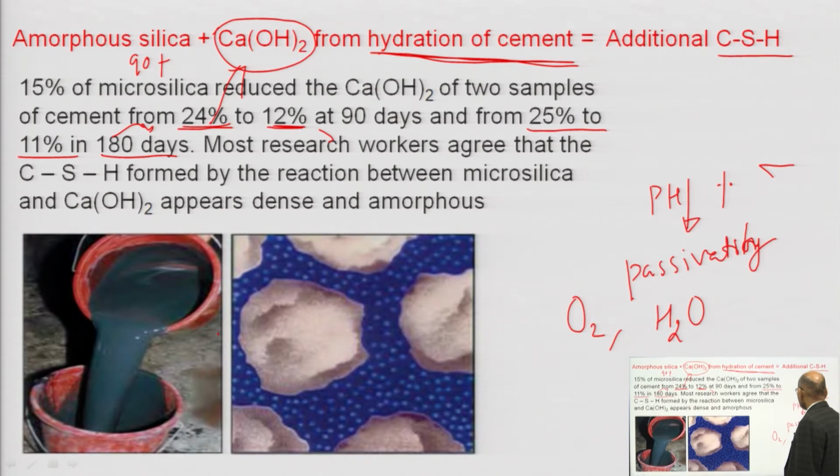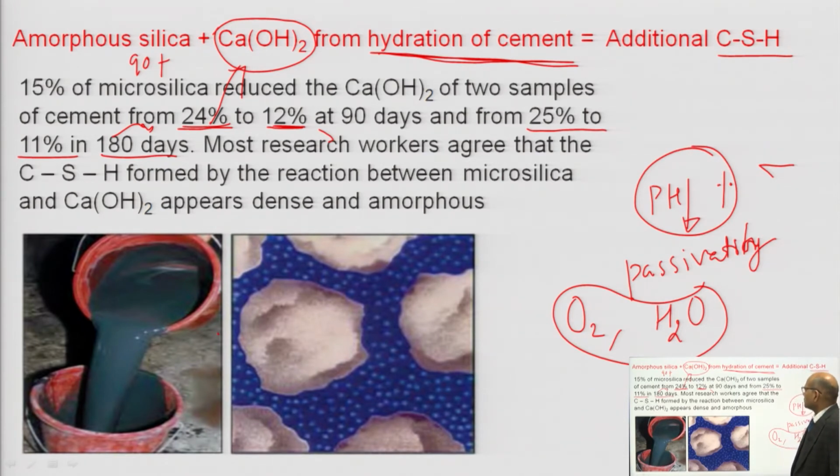will take place slowly, because that is going to improve the microstructure. Once it improves the microstructure of the concrete, the ingress of deleterious materials like oxygen, moisture, chloride, carbon dioxide, sulphate, all these things will be very slow. So, that is not going to create a problem with the reduction of pH value. Okay. What is the advancement we are getting?